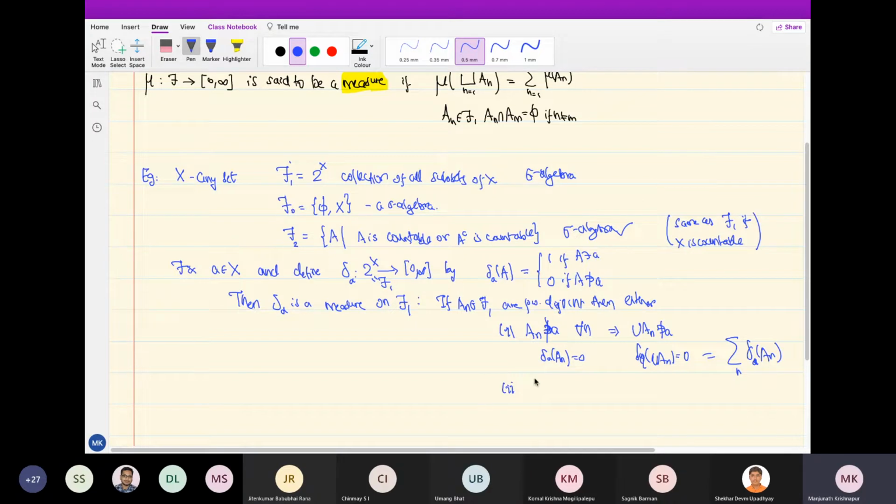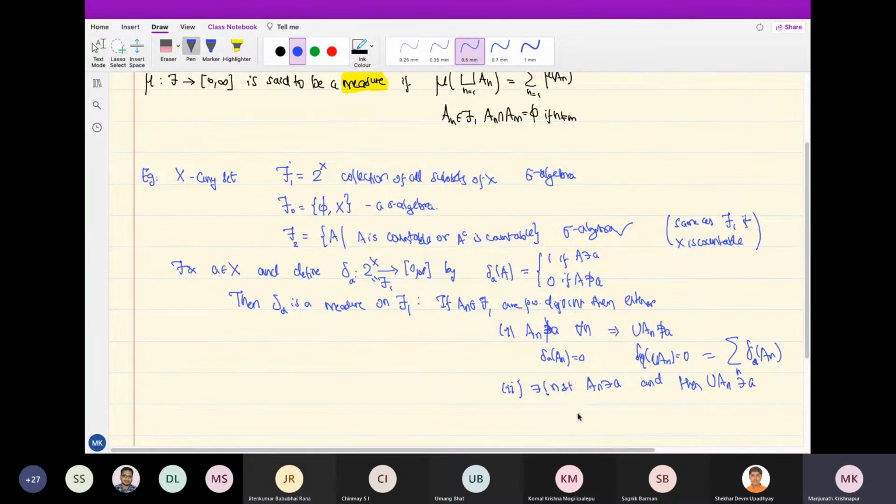Or, since the A_n are pairwise disjoint, there exists a unique n that contains A. Two different n's cannot contain A because the A_n are pairwise disjoint. So there is exactly one n for which A belongs to A_n, and then the union of the A_n also contains that point A.